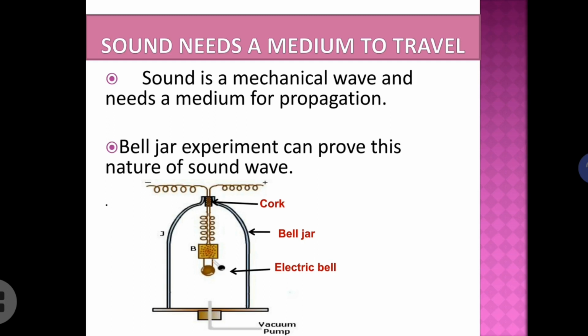At last, when there is no air at all inside the jar, we cannot hear any sound at all, even though the bell is functioning. So the bell jar experiment can prove the mechanical nature of sound wave. It is an important experiment, kindly note it down.